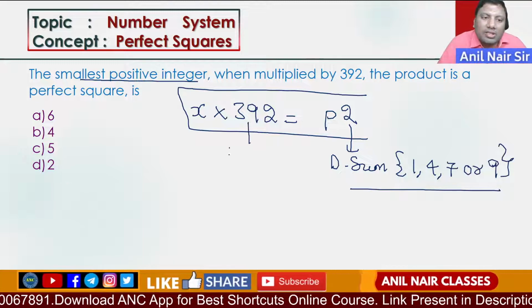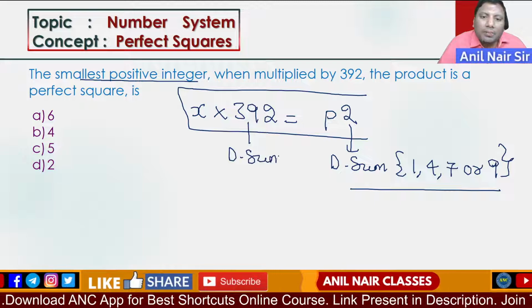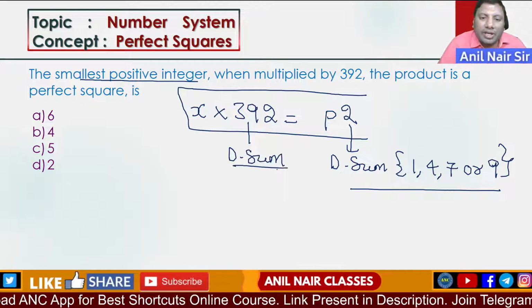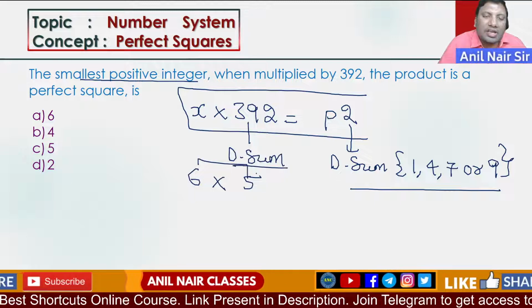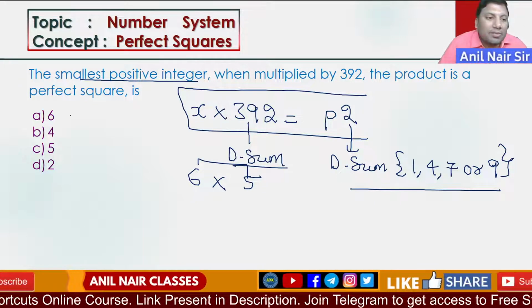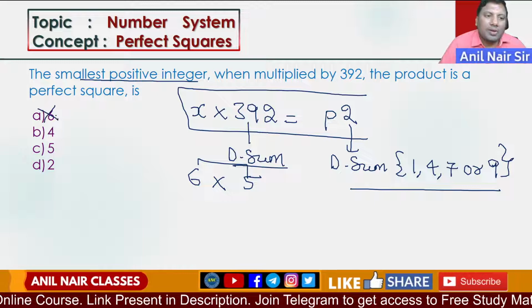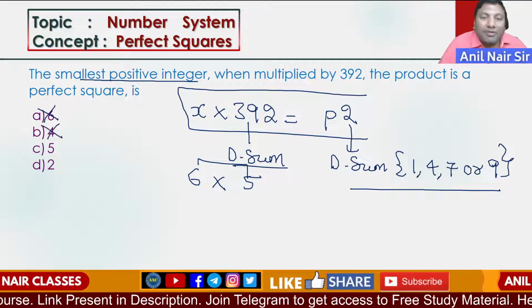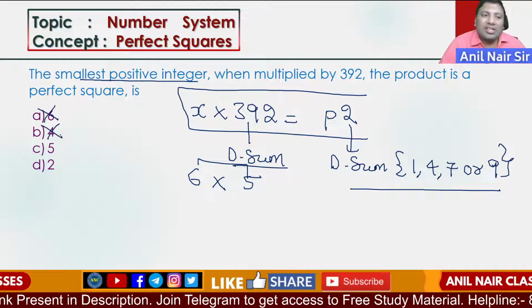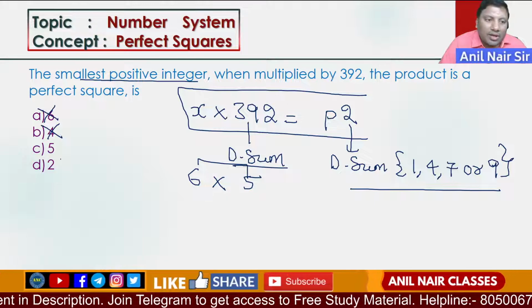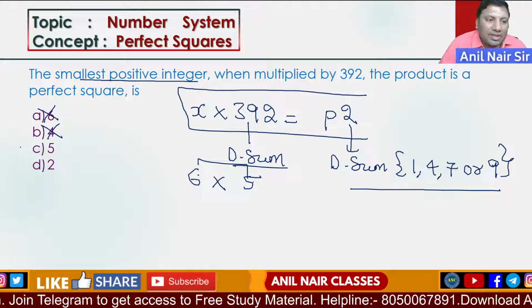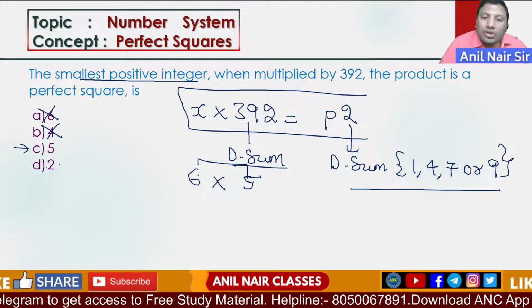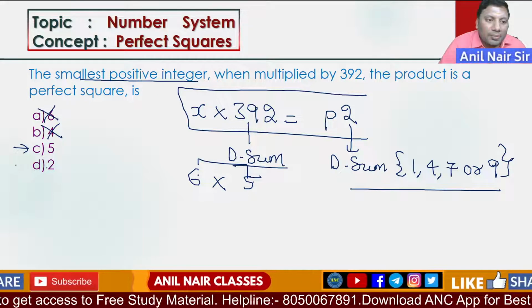Here the digital sum is 3 plus 2 is 5, 5 plus 9 is 14, which is 5. First, if it is 6, 6 5s are 30, digital sum 3, not possible. Second option 4, 5 4s are 20, digital sum 2, not possible. So here it is 5, 5 5s are 25, 7, there is a possibility. 2, 2 5s are 10, there is a possibility.